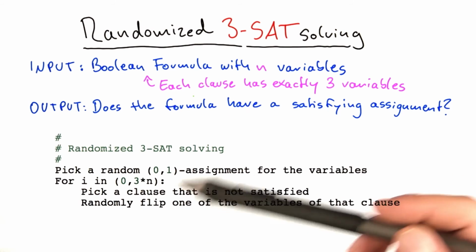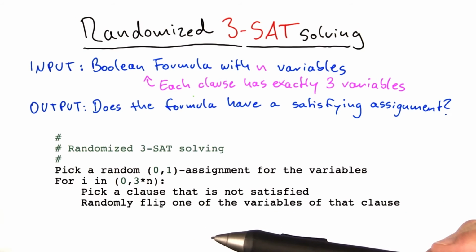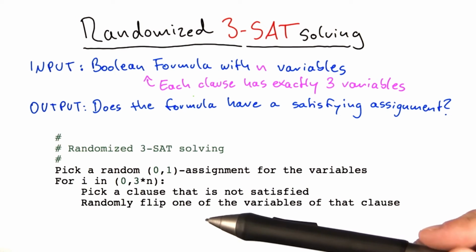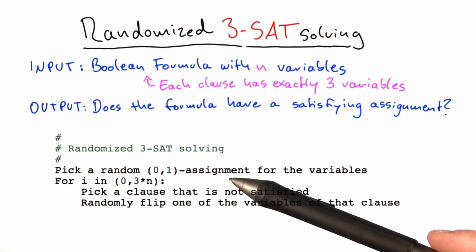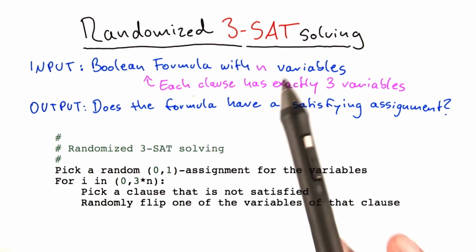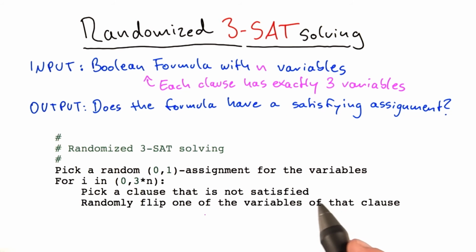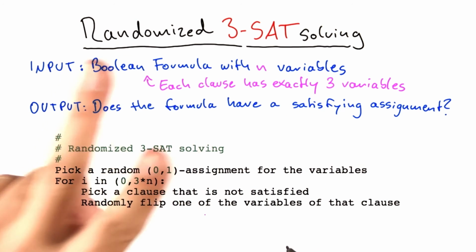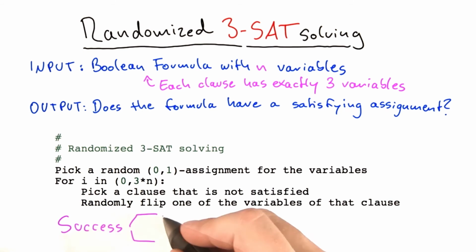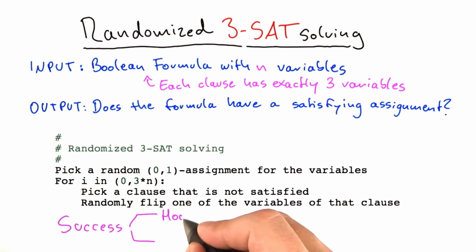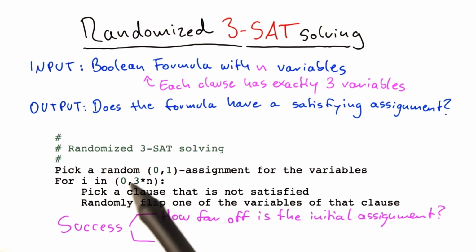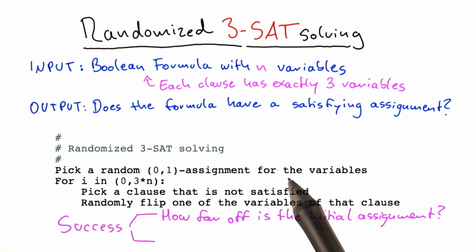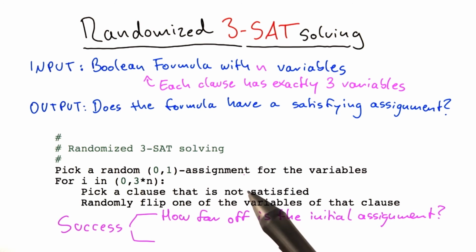Now, if we run this algorithm once, what are the chances that it will succeed and find a satisfying assignment, provided that the initial Boolean formula does indeed have a satisfying assignment? If it doesn't have a satisfying assignment, the algorithm can't find it. But let's assume that it has one. Then the success of this algorithm will depend on 2 things. The first one is how far the initial assignment is off the satisfying assignment. Or in other words, picking this random 0-1 assignment to the variables, how many of those variables did we get right? And by right, I mean that we set them to the same value that they would have in a satisfying assignment.